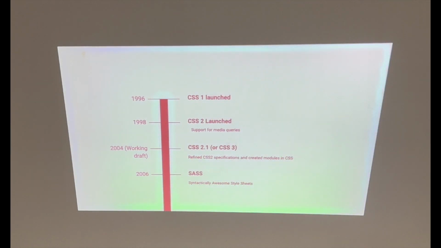And then in 2006, Sass was launched. Anybody have any idea of Sass? Good. Sass was a little bit more, I would say, in that it added programming to your CSS, which was not possible before. It had mixins, functions and all those things happened in Sass. It made writing reusable CSS much easier.